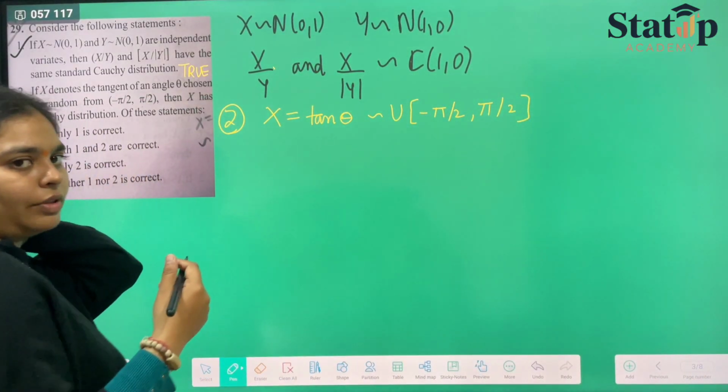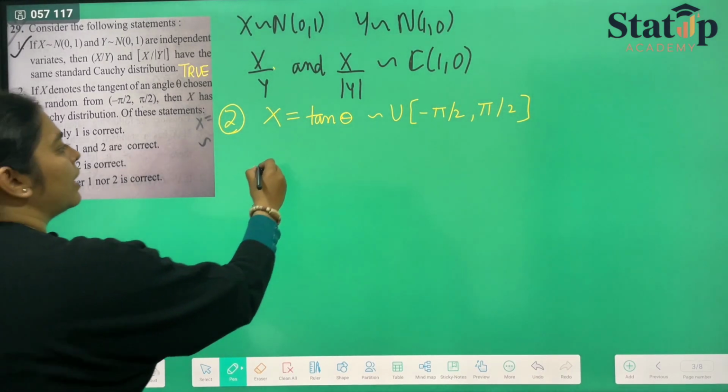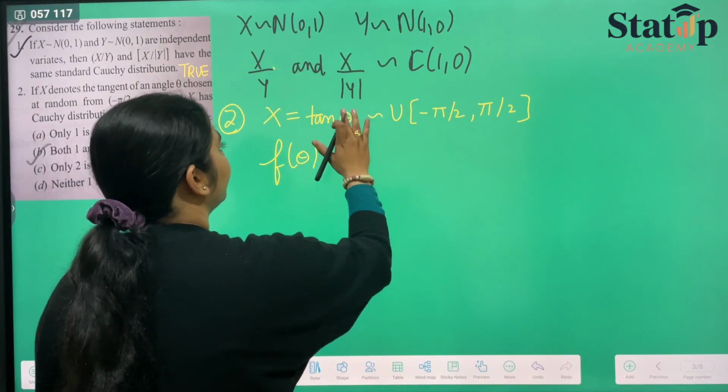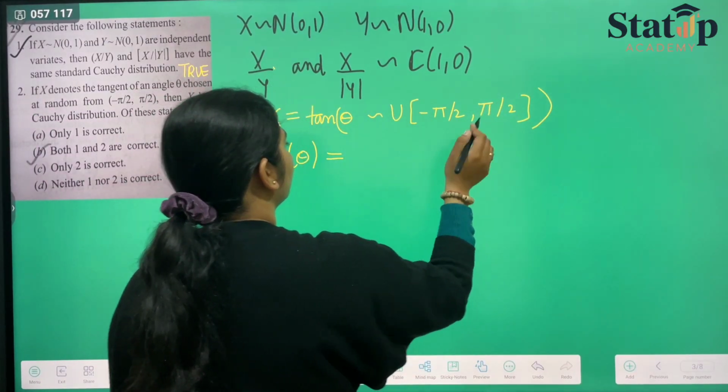Now we have to prove that x has Cauchy distribution here. To prove this, first of all, we have to find the f of theta. Theta follows uniform distribution.